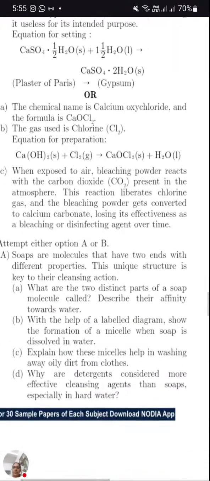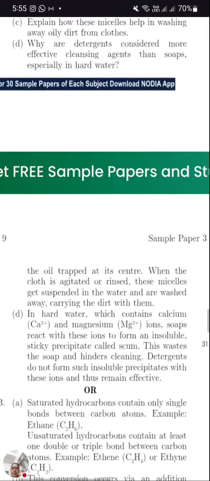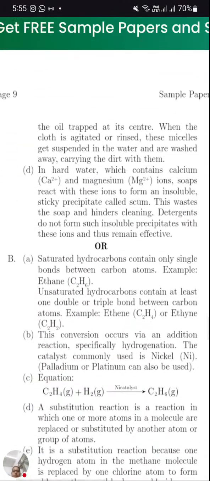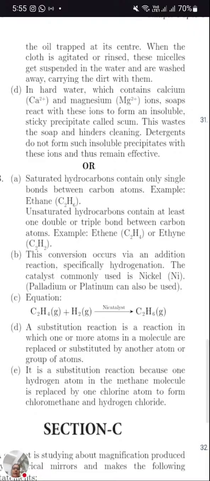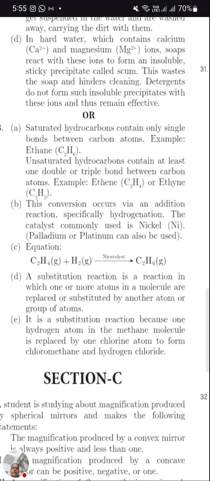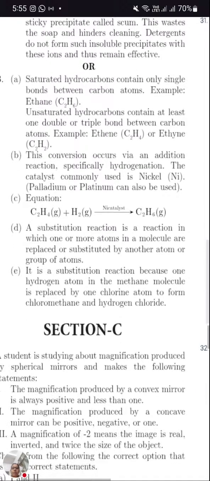The first one, saturated compound. A saturated compound contains only single bonds between carbon atoms. Example, ethane. And then unsaturated compounds contain at least one double bond or triple bond between carbon atoms. Example, ethene or ethyne. Conversion reaction: here it is an addition reaction, specifically hydrogenation. The catalyst commonly used is nickel, platinum or palladium.